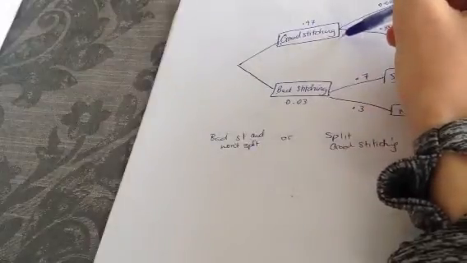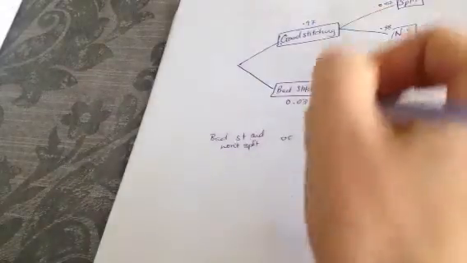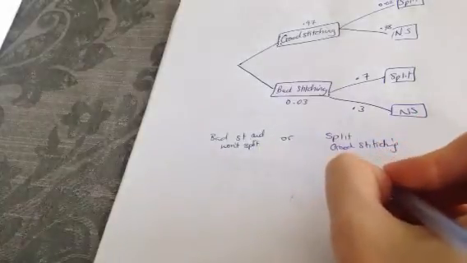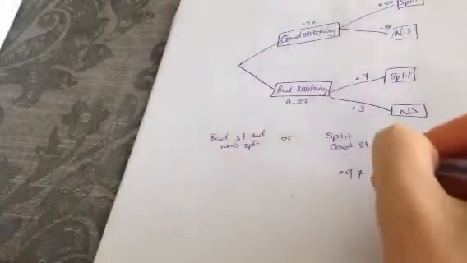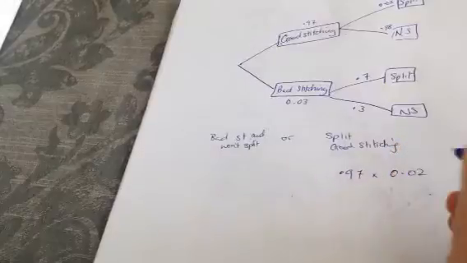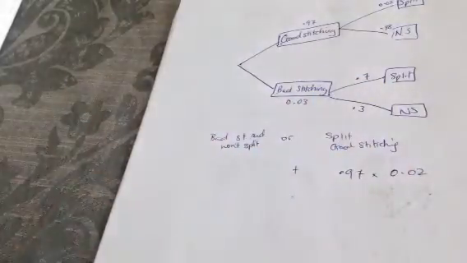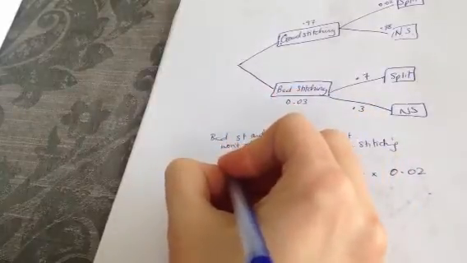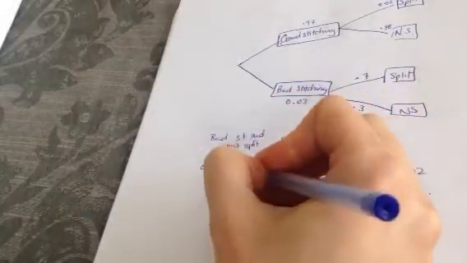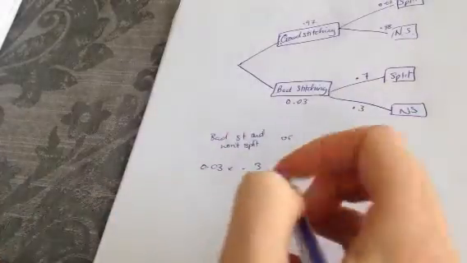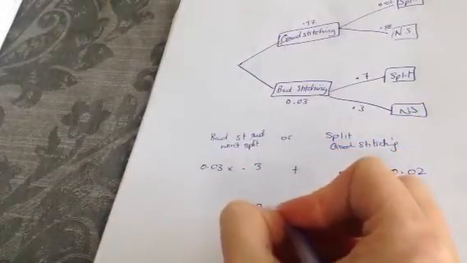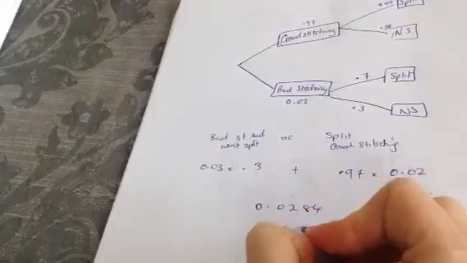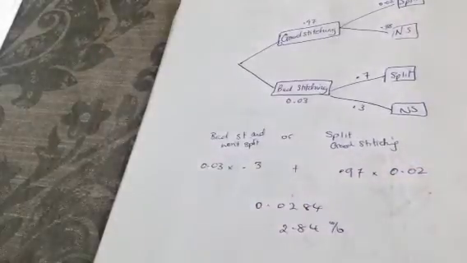So that is good stitching and splits, so that's 0.97 multiplied by 0.02, or bad stitching and won't split. If you work that out, you end up with 0.0284, or 2.84% of the time. That's part 2.